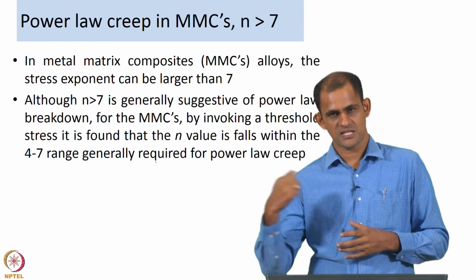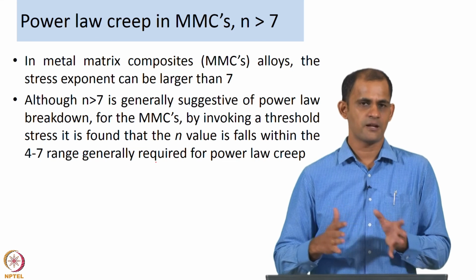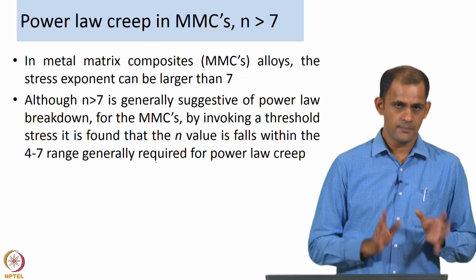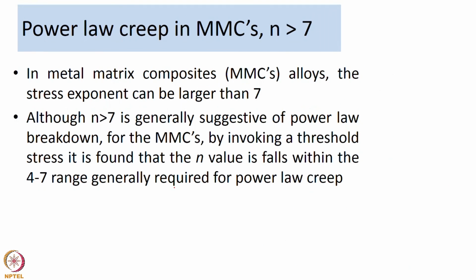So, when you see stress exponent values greater than 7, then you typically say that is breakdown of the power law. But in metal matrix composites you could see n greater than 7, but the material is still undergoing creep within the power law creep regime. So, how is this happening? It is because in metal matrix composites you have a secondary phase.